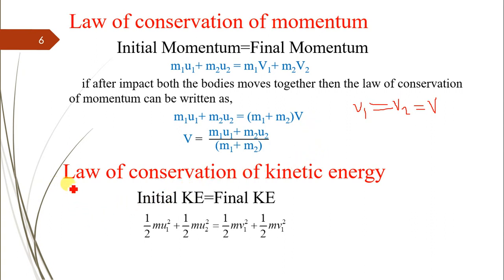Next is the law of conservation of kinetic energy. Similar to the law of conservation of momentum, here the initial kinetic energy is equal to the final kinetic energy when the work done is equal to 0, that is, no work done is there. You can say half of m1u1 square plus half of m2u2 square is equal to half of m1v1 square plus half of m2v2 square.